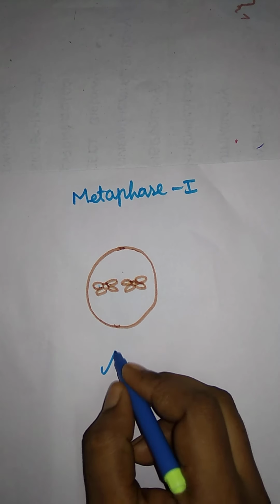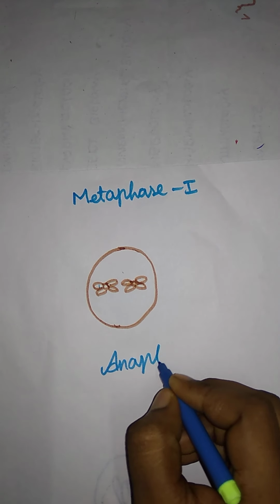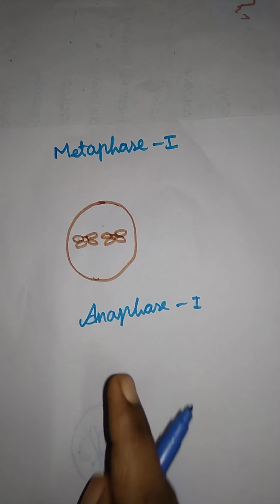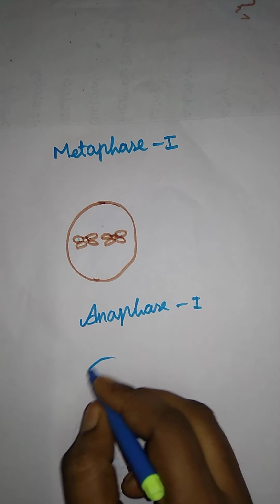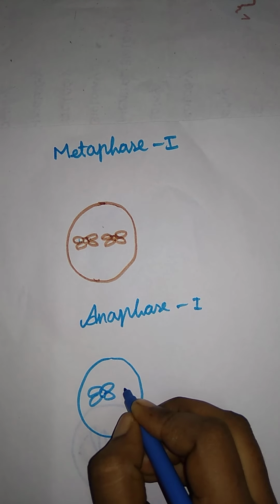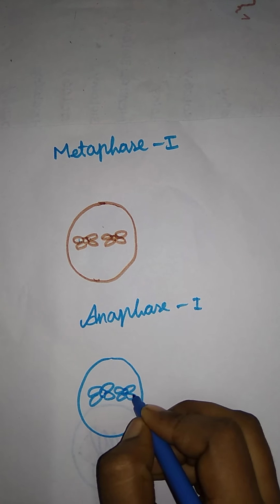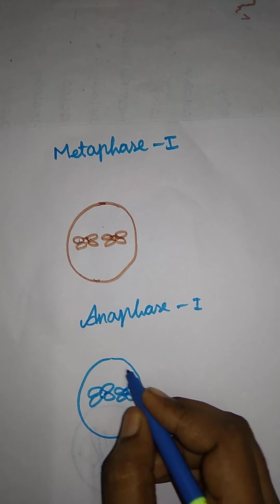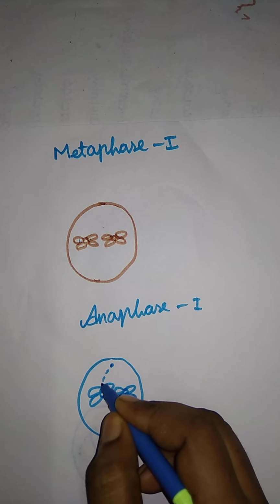And next they have anaphase. In anaphase 1, each homologous chromosome has two chromatids, which we already said, and they are undivided. The chromosomes move towards the opposite poles with the help of spindle fibers. What is this? Spindle fiber. Now they divide themselves with the help of the spindle fiber and move towards the opposite poles.